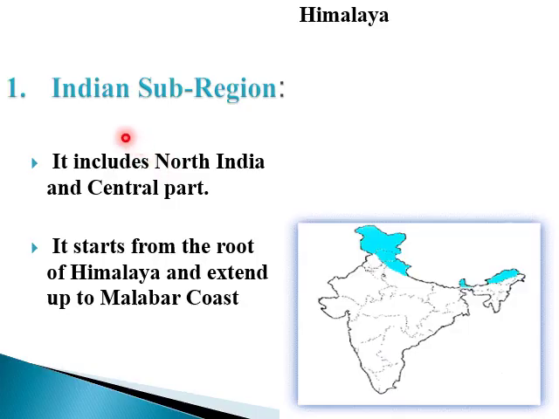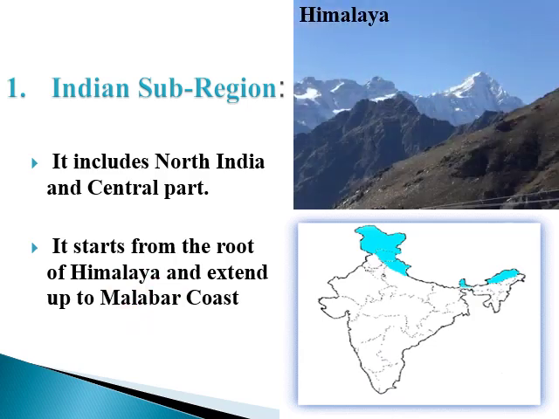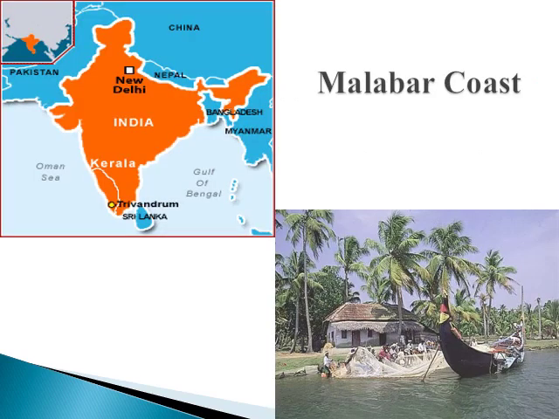If we talk about the different subregions, firstly we are going to discuss the Indian subregion. The Indian subregion basically includes North India and the central part of India. It starts from the root of the Himalaya and extends up to the Malabar coast. Here are the pictures of the Malabar coast.